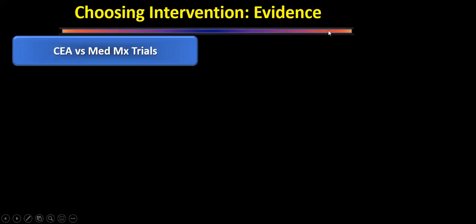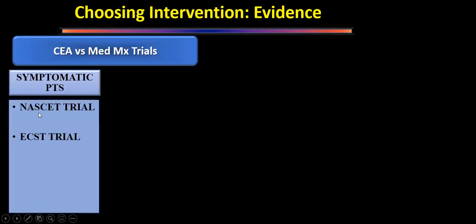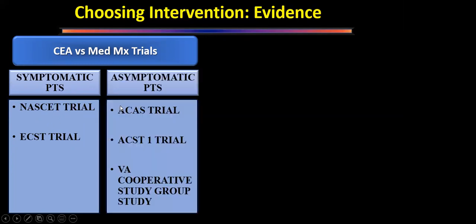So there are some trials which have studied carotid endarterectomy with medical management in symptomatic patients. That is the North American Symptomatic Carotid Endarterectomy Trial, and the ESCT trial, European Carotid Surgery Trial. So these are the 2 trials which have studied carotid endarterectomy versus medical management in symptomatic patients. In asymptomatic patients, there are three trials: the Asymptomatic Carotid Atherosclerosis Study, the Asymptomatic Carotid Surgery Trial 1. This is first, and there's the Veterans Affairs Cooperative Study Group, which studied carotid endarterectomy and medical management in those patients who do not have symptoms of carotid disease.